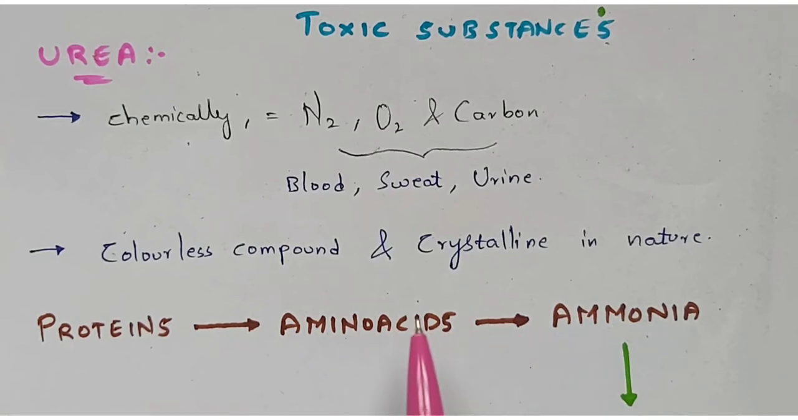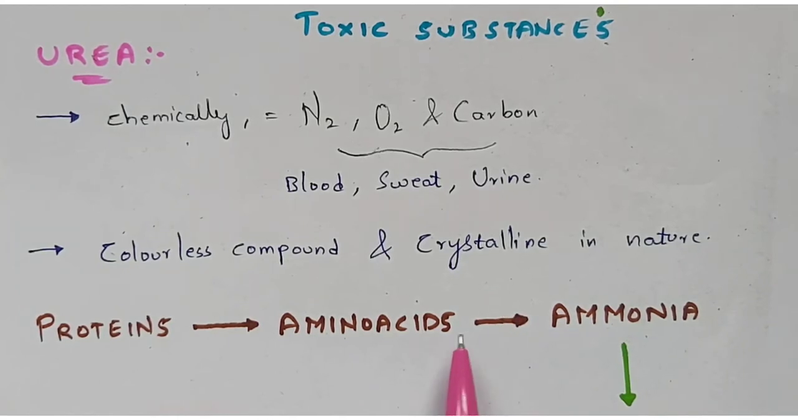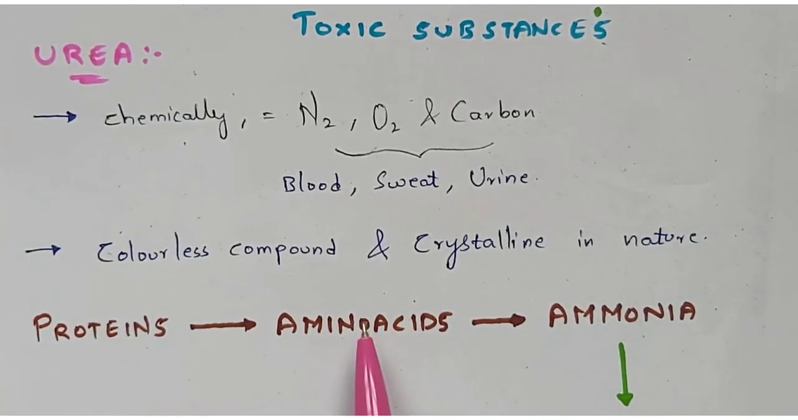The complete process where the amino acid gets converted into ammonia has been explained in detail in the previous video, which I have provided in the description box. Check out that video, then you can understand how this ammonia is mainly produced from the amino acid.